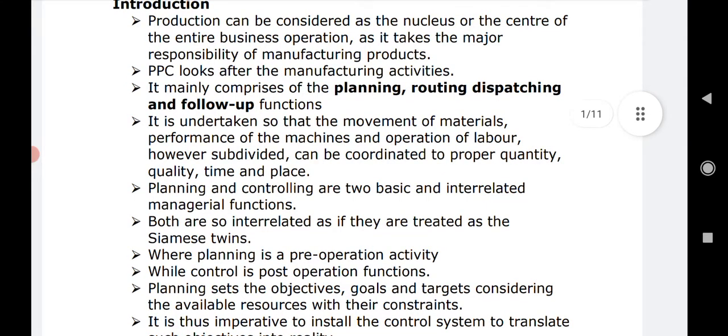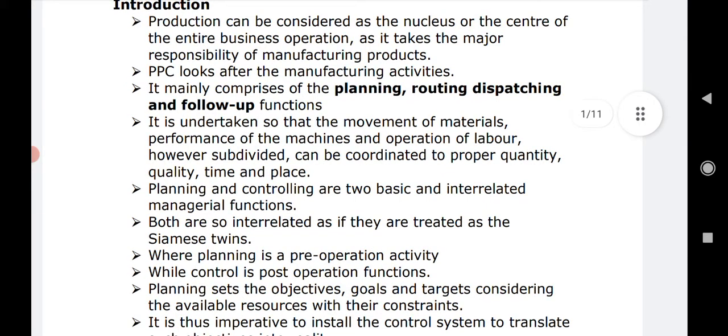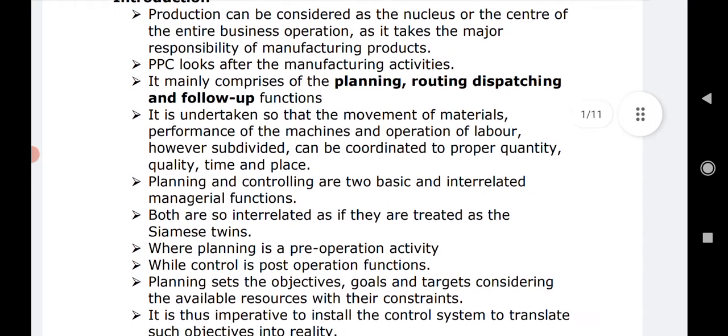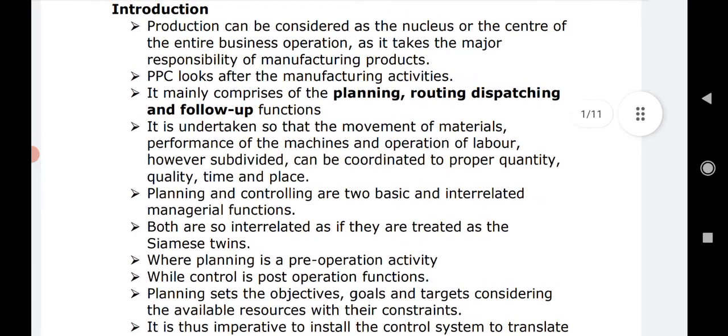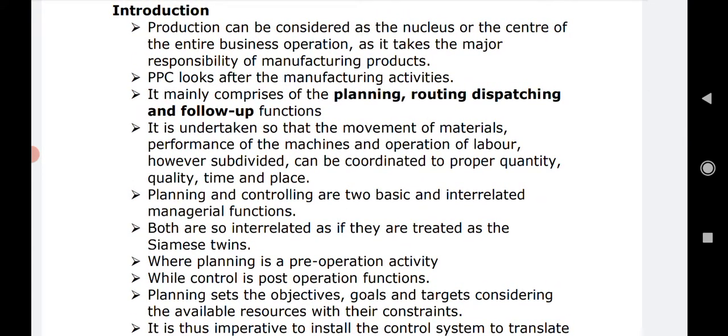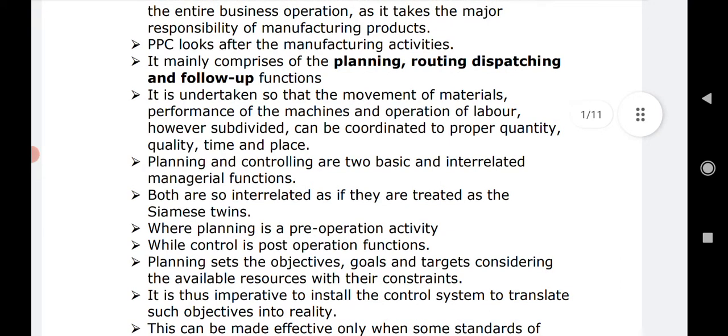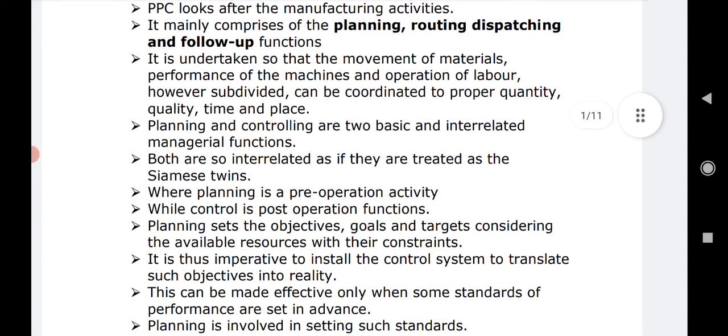So PPC, that means production planning and control, looks after the manufacturing activity, right? It mainly comprises activities like planning, routing, dispatching and follow-up. It is undertaken so that the movement of the materials, performance of the machines and operations of the labor, however subdivided, can be coordinated to the proper quantity, quality, time and place.